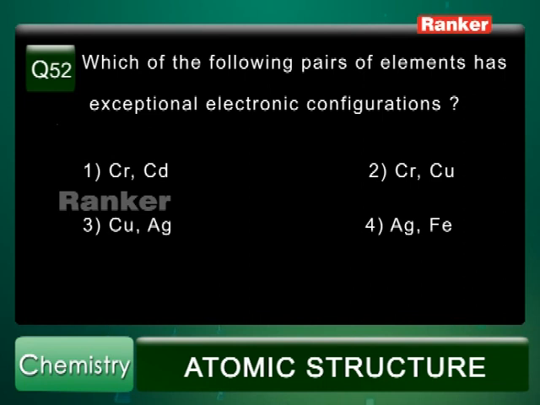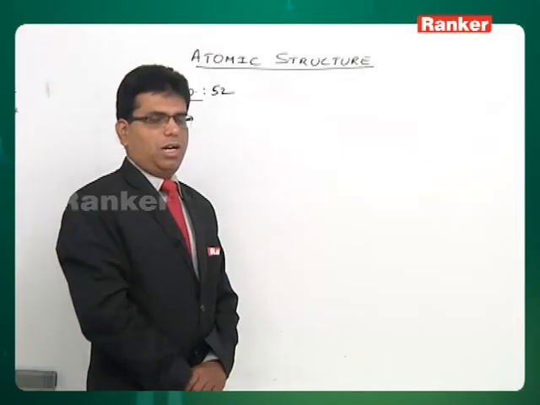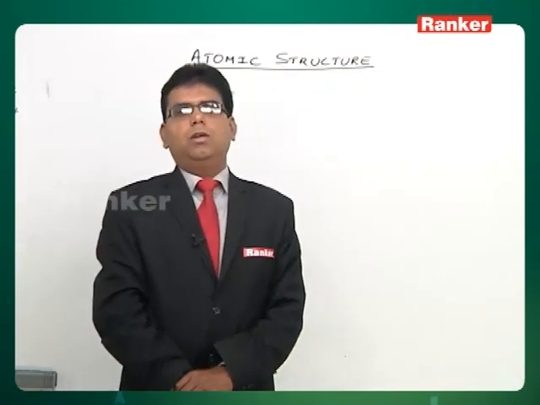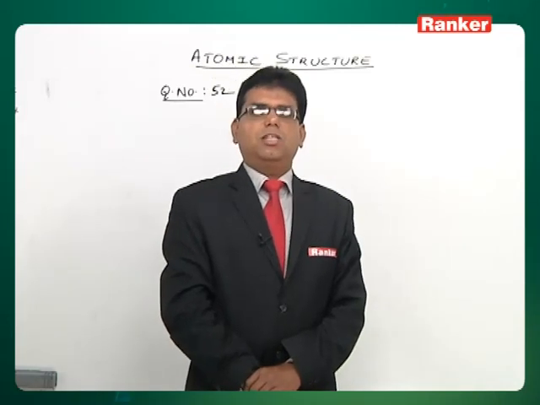Now here we have some multiple answer questions, meaning more than one option is correct. This question relates to electronic configurations. Which of the following pairs of elements has exceptional electronic configurations? Exceptional electronic configurations in the periodic table we have for certain elements like chromium, copper, silver, palladium, platinum. For all these elements we have exceptional configurations.